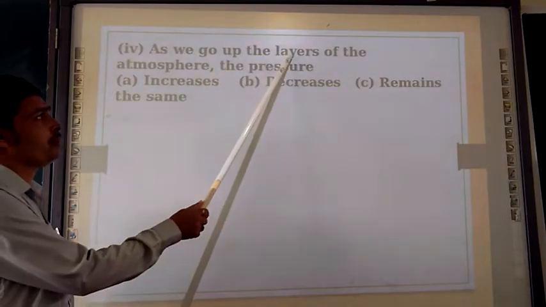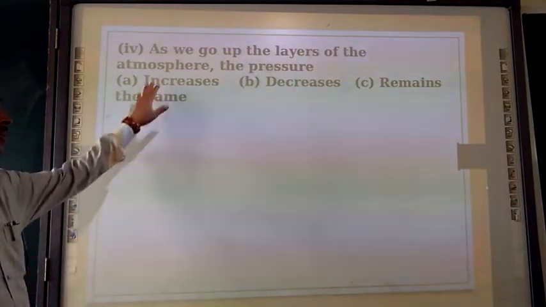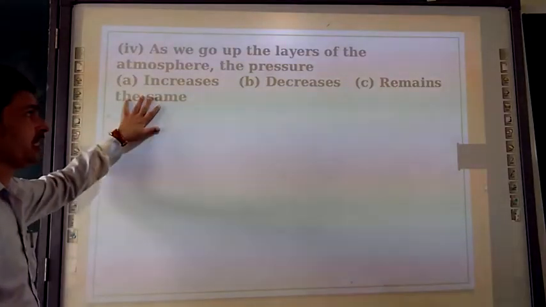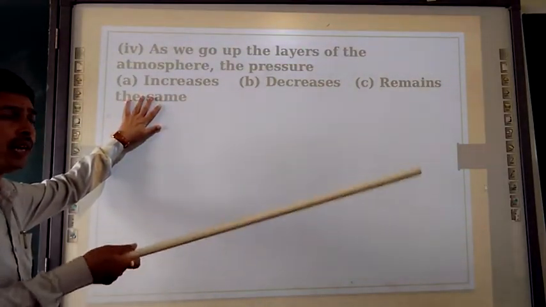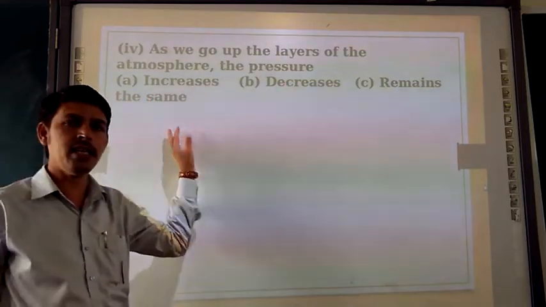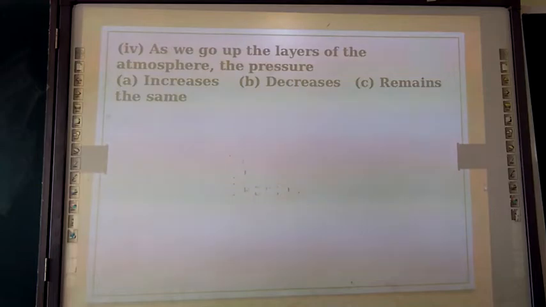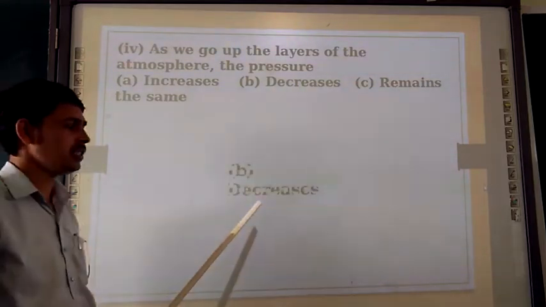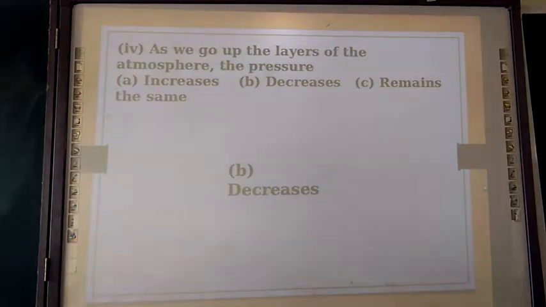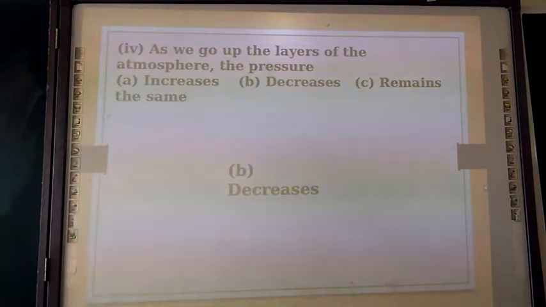As we go up the layers of atmosphere, the pressure will increase or decrease, or it is going to remain same. So as we are moving up, the pressure is decreasing. So let's take the answer, it's correct or not. So the pressure is decreasing. Option number B, decreasing.